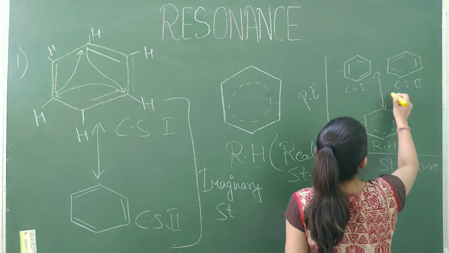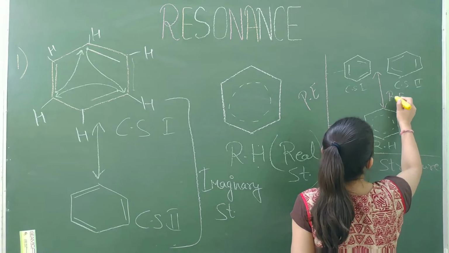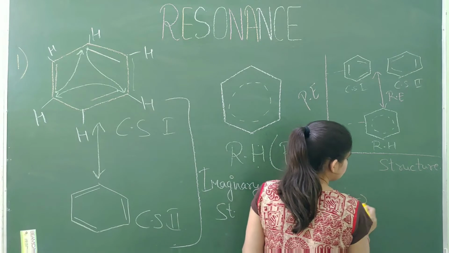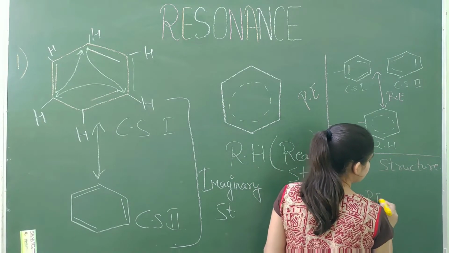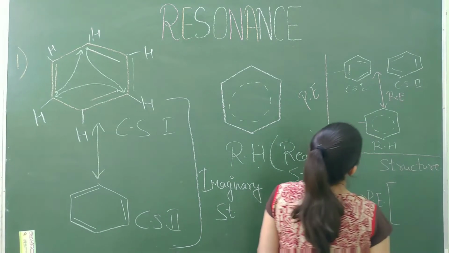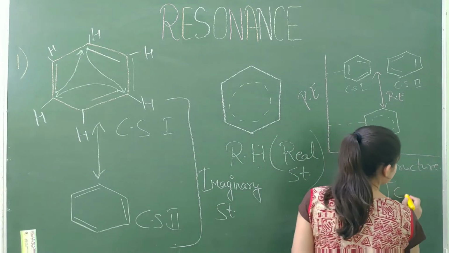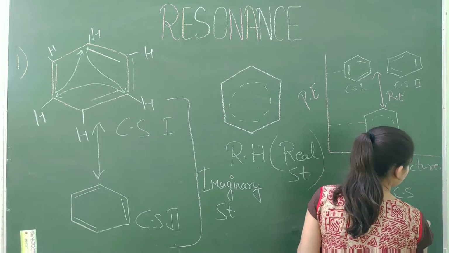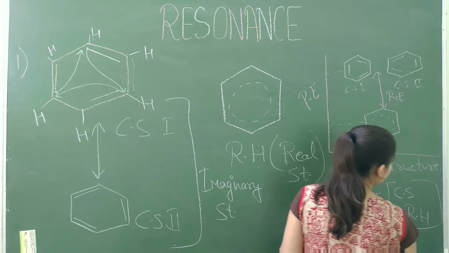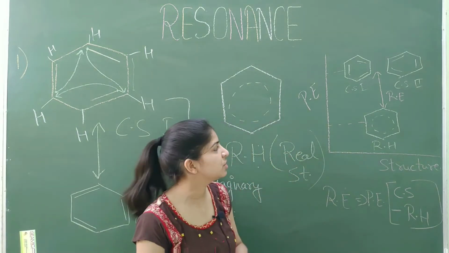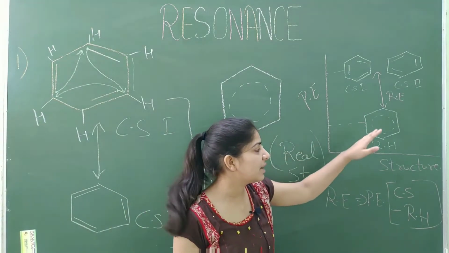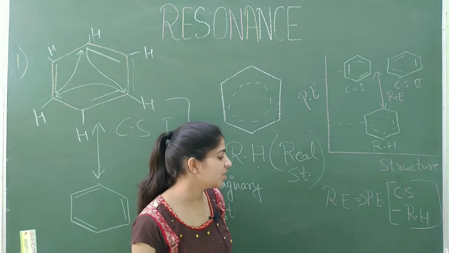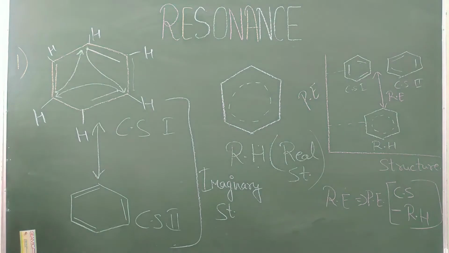And resonance energy. Resonance energy is the difference between the potential energy of the canonical structure minus the potential energy of the resonance hybrid. Okay, so the difference between the potential energy of the canonical structure and the resonance hybrid is known as resonance energy. Okay. So now you can take a screenshot.